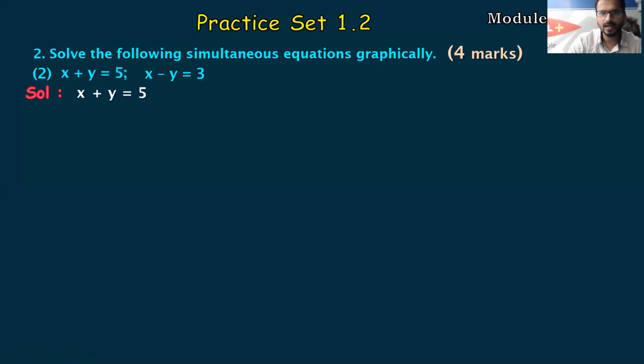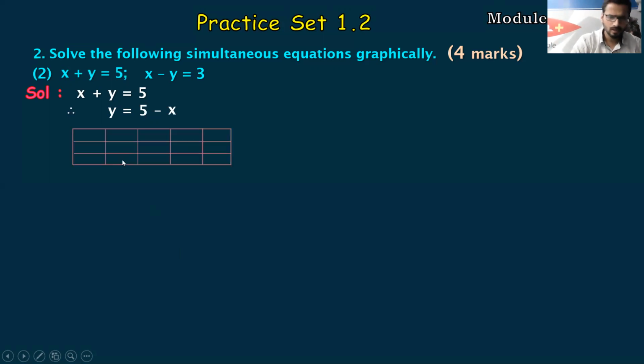X plus y is equals to 5. I have to make an equation wherein one variable will be on the left hand side and another variable and number will be on the right hand side. Fine. So let's start. So the variable on the left hand side has to be positive. It has to be positive. Fine. So I'll shift x to the right hand side. If you want, you can make the equation as x is equals to something. That's your choice because both the variables are positive in this case.